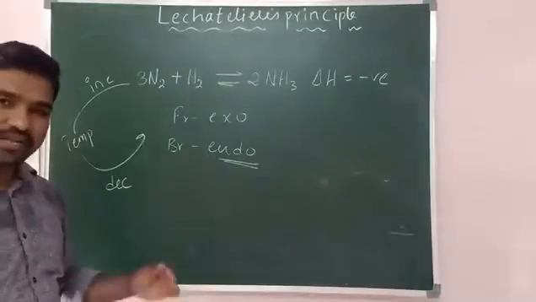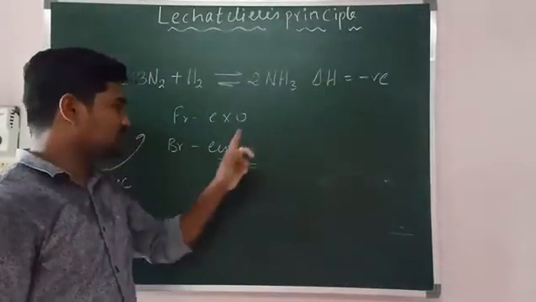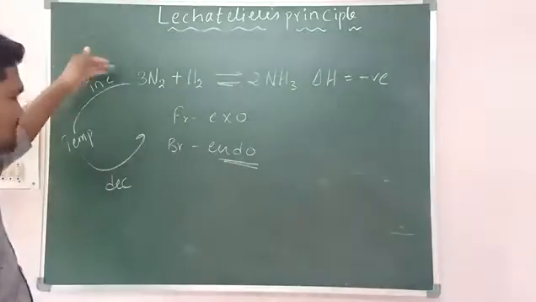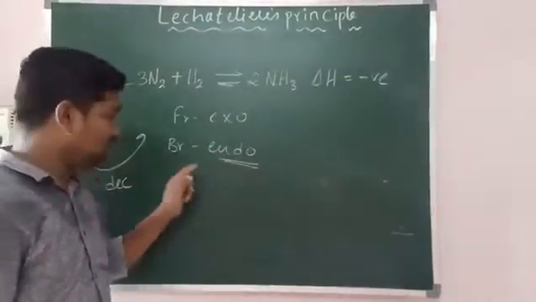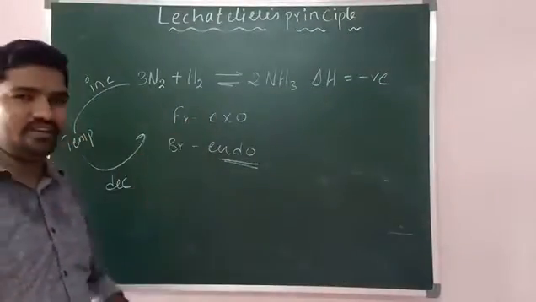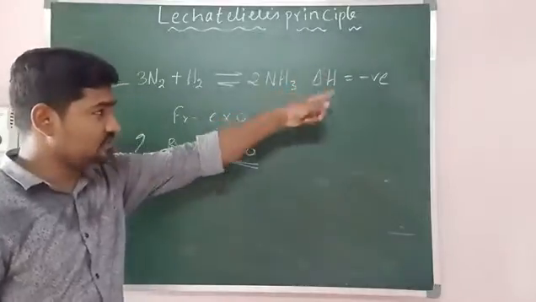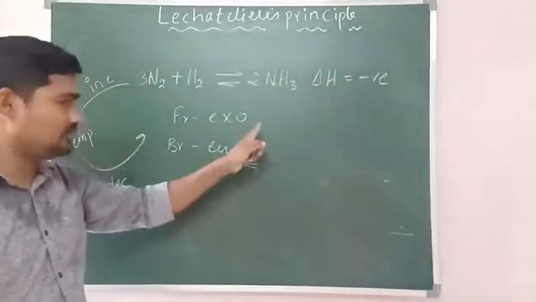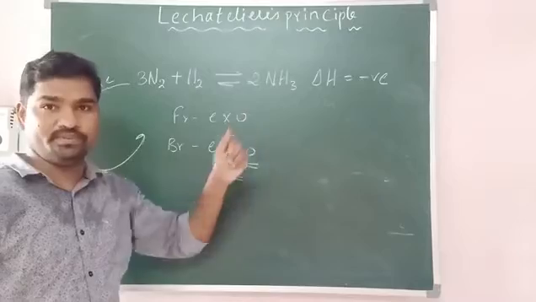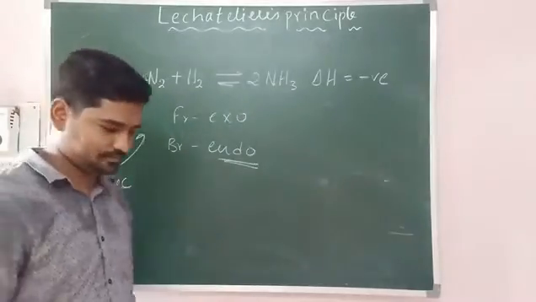Are you following? So like that, in this equation forward is exo, that's why when temperature is increased, equilibrium shifts in the backward direction. When temperature is decreased, equilibrium shifts in the forward direction. If it is positive, forward will be endo, backward will be exo, then it will be changing. Are you following? Right.